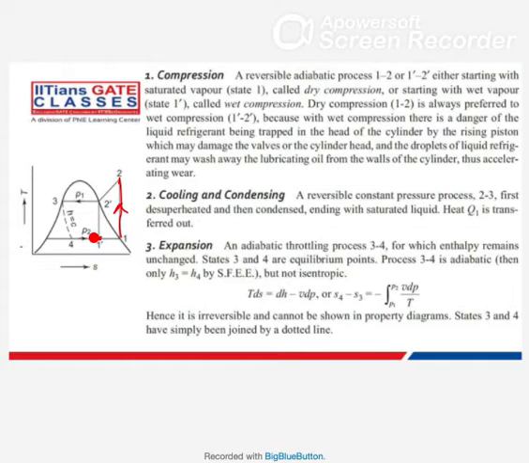So those droplets are a danger for the compressor. That's why we prefer this state, so that it becomes dry saturated. Refrigerant, not water vapor, we are not using water vapor here.